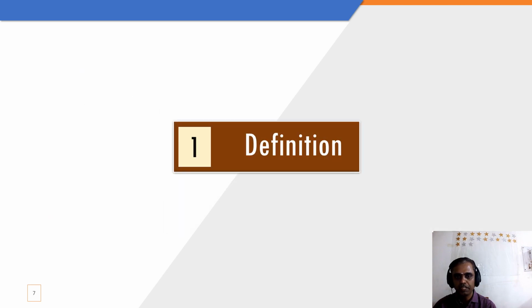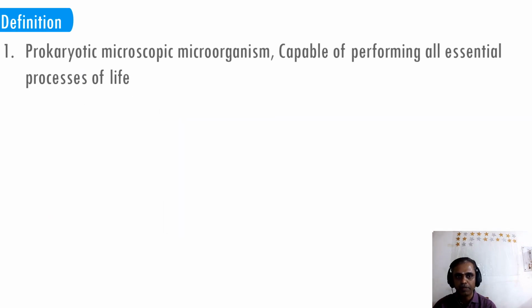So we will study the definition of bacteriology. Definition of bacteria: bacteria are prokaryotic microorganisms capable of performing all essential processes of life. So what is meant by prokaryotic? Divide the word into pro and karyo. Pro means before and karyo means nucleus. So the bacteria do not contain a nucleus, but nuclear essentials will be there, but the nucleus is absent, and they are capable of performing all essential processes of life.